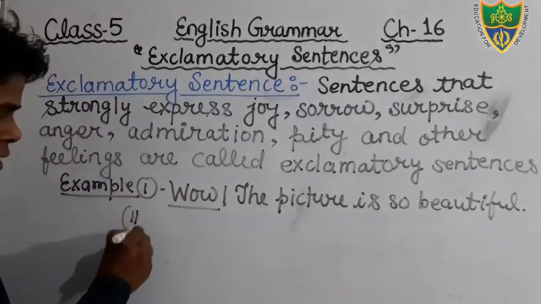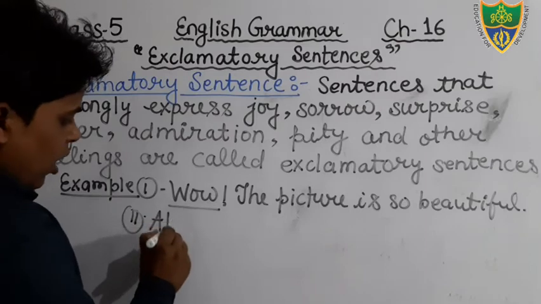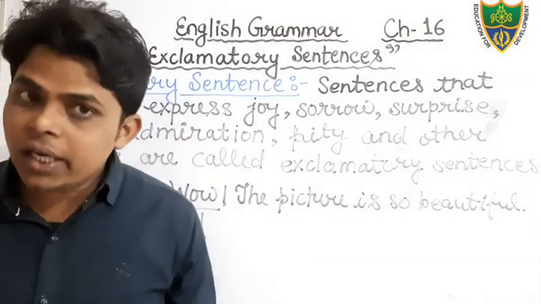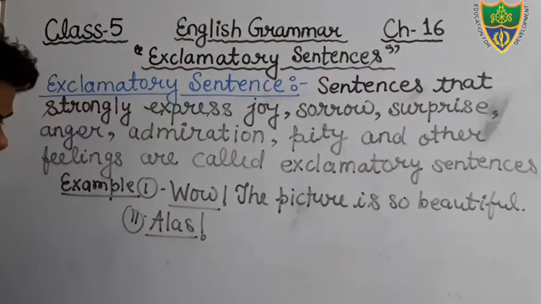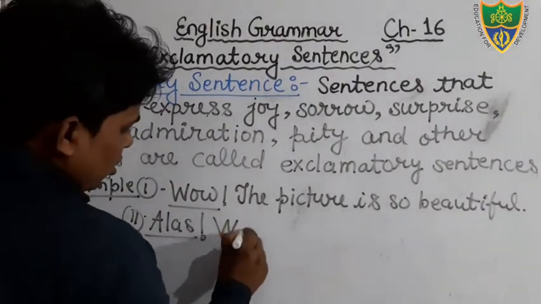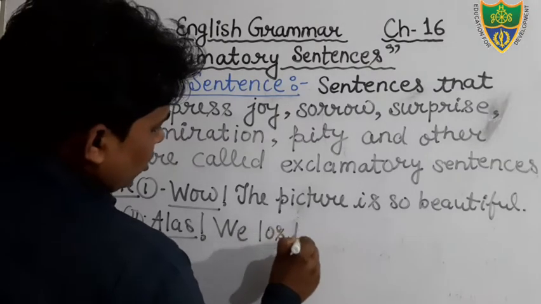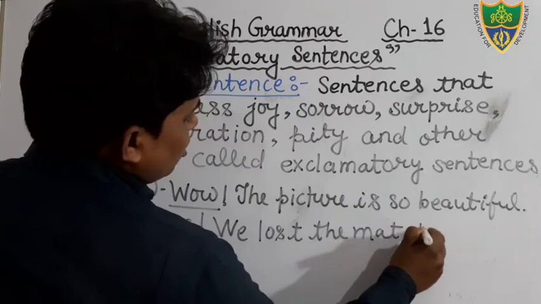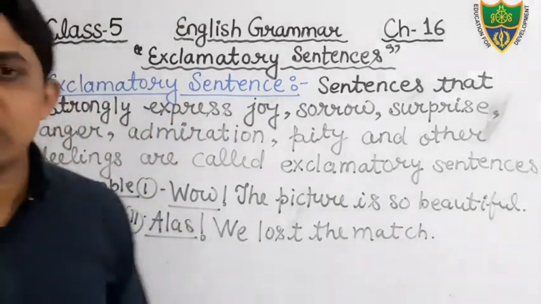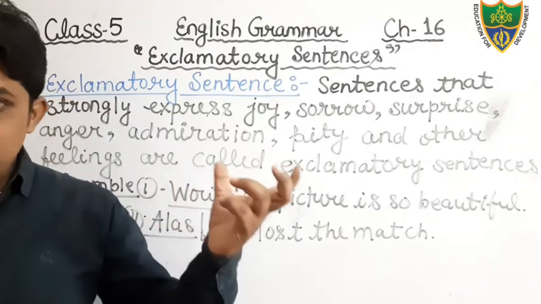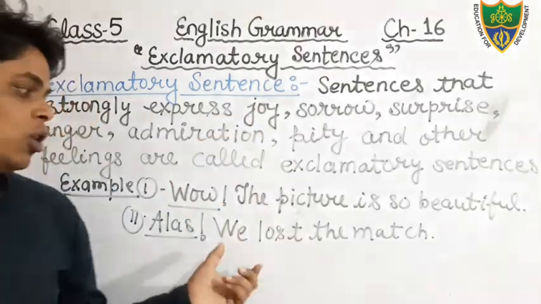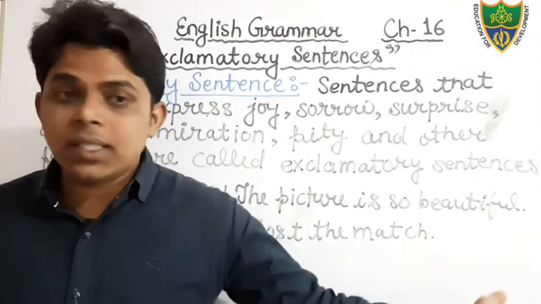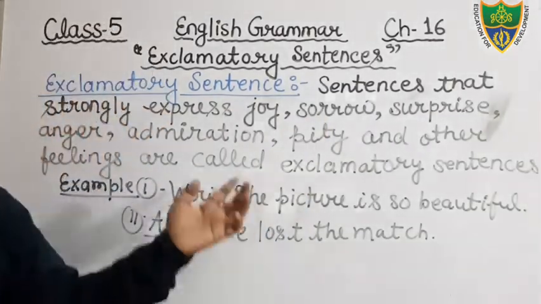One more example you can see, alas. I have already told you that we use the word alas to show the feeling of sadness. So we can say, alas, we lost the match. In this way, there are so many examples we can use. Hooray! We use the word hooray to show the feeling of victory, to show the feeling of happiness. Hooray! We won the match. Okay, students? So this is the example.